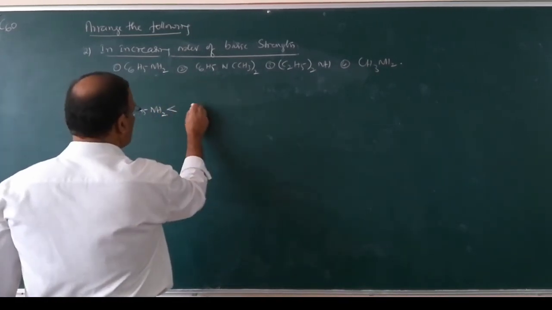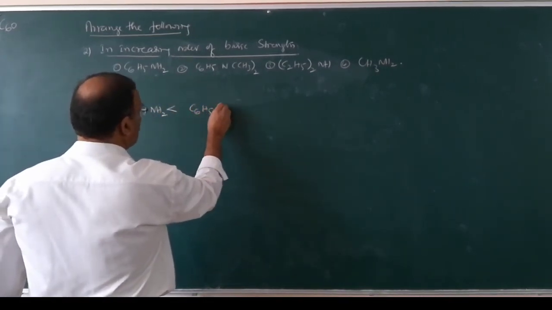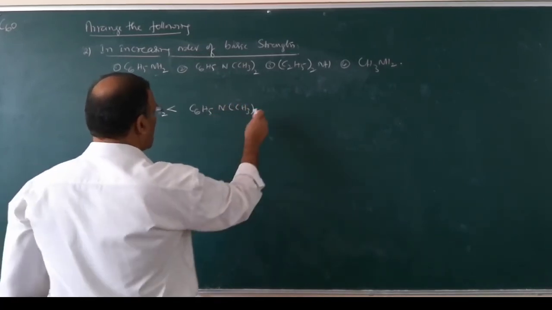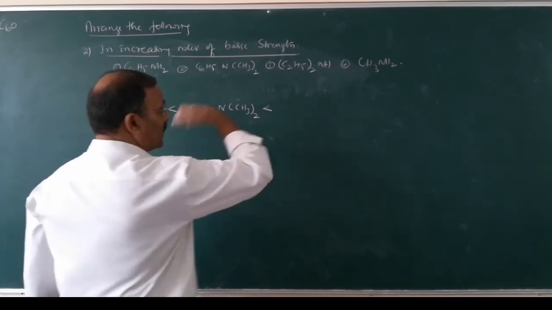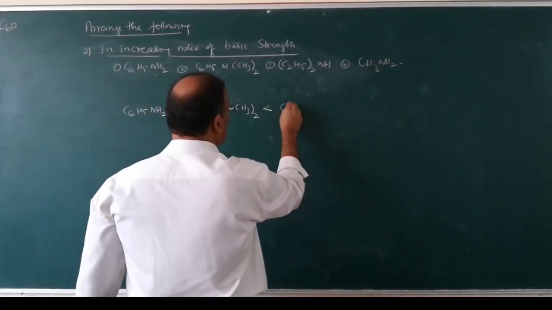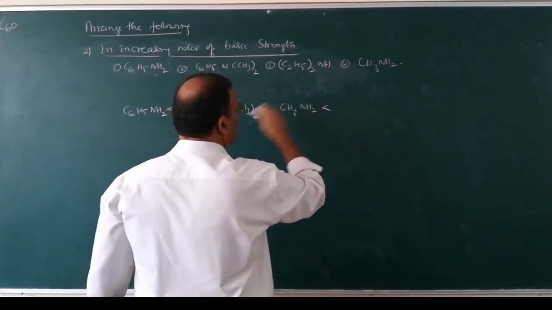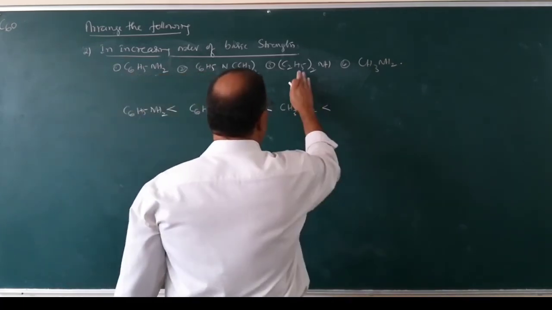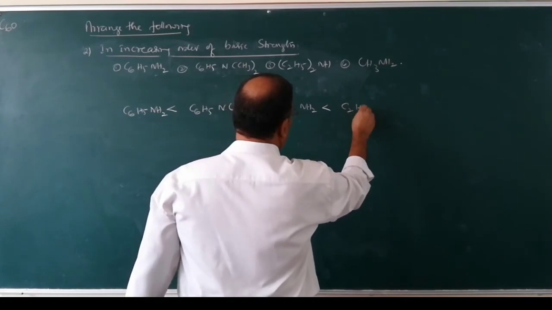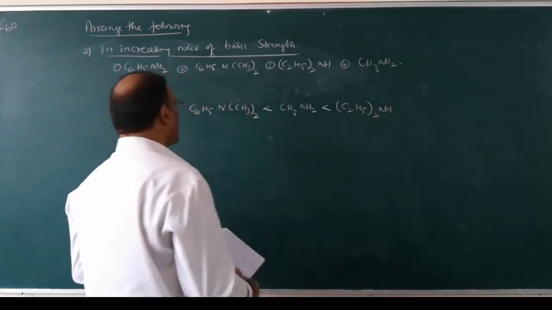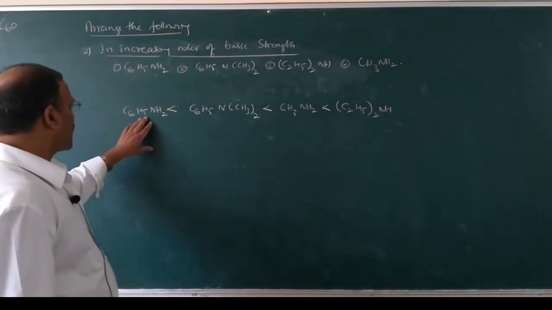Then this one is another arylamine, C6H5N(CH3)2, which is less basic than primary. You have to write CH3NH2. So it is still less basic than secondary amines (C2H5)2NH. So arylamines are less basic.